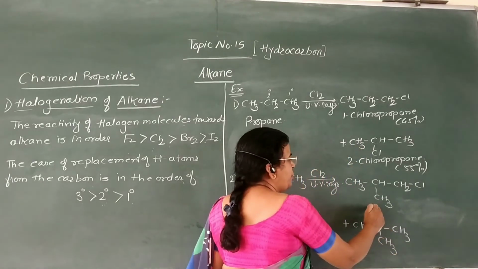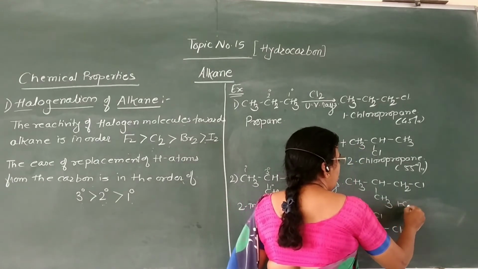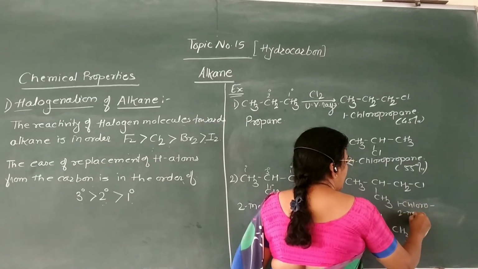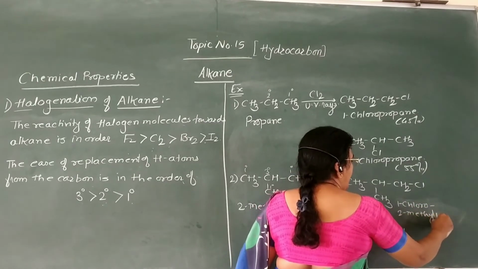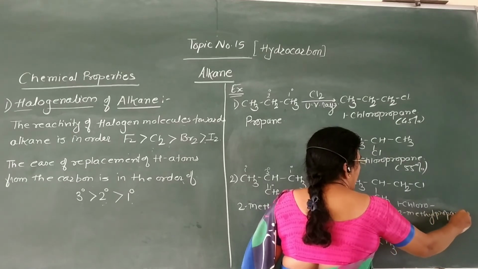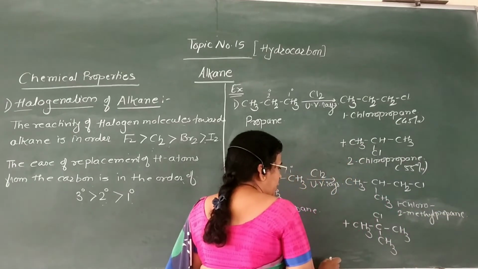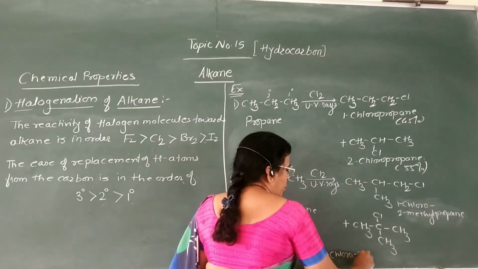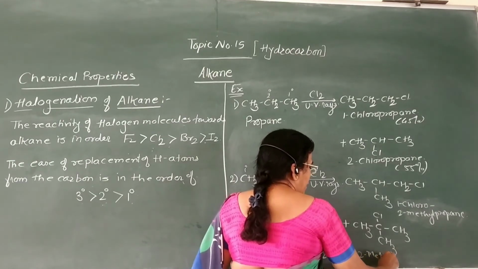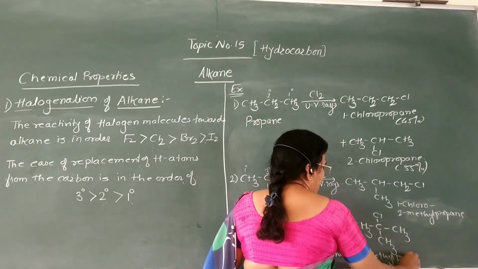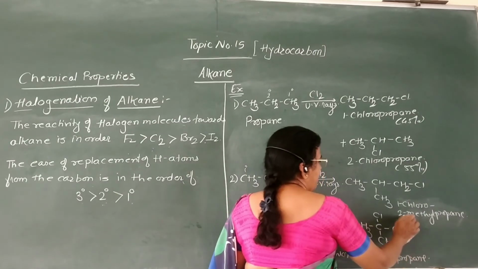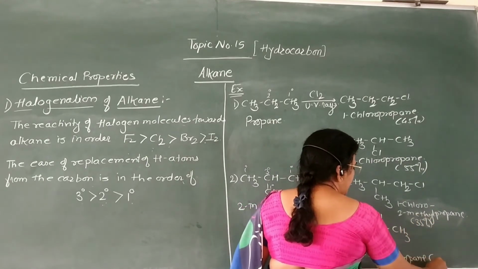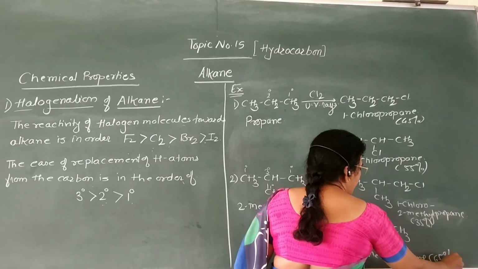Name of this product is 1-chloro 2-methyl propane, and name of this product is 2-chloro 2-methyl propane. The percentage of this product is 35%, while percentage of this product is 65%.